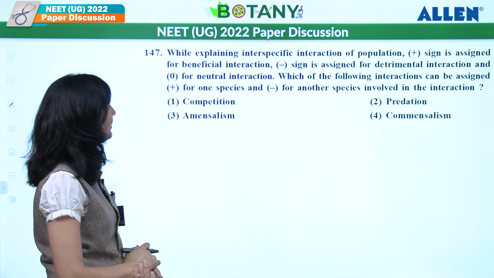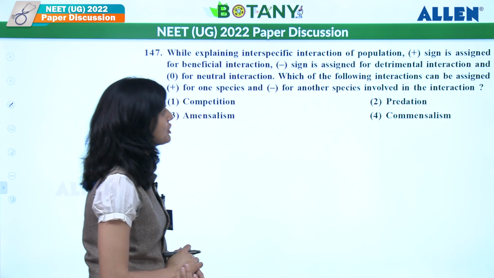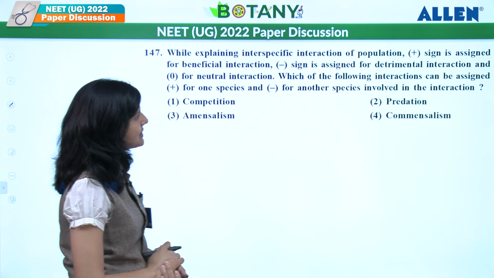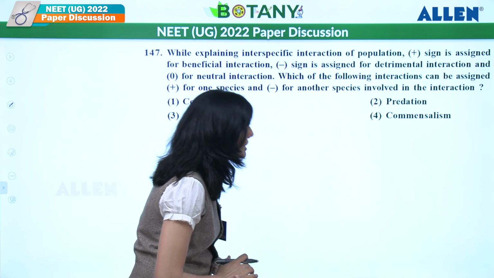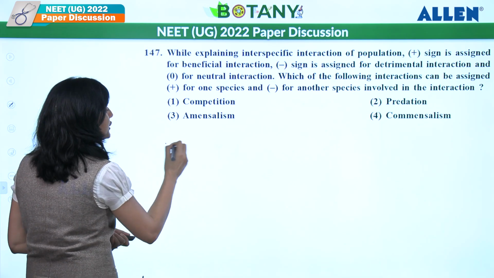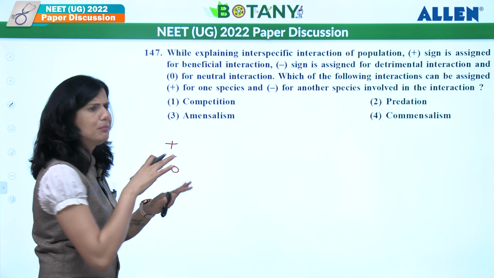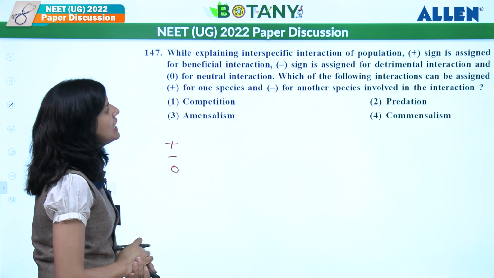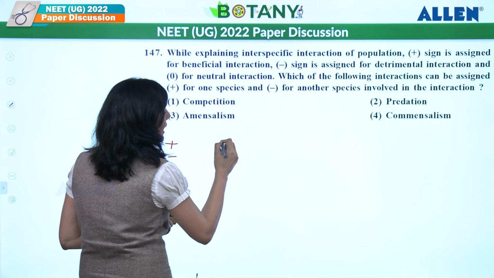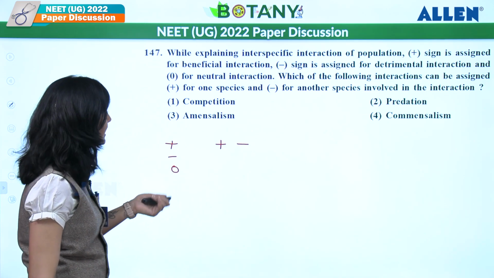Let's see 147. While explaining interspecific interaction of population, plus sign is assigned for beneficial interaction, minus sign is assigned for detrimental interaction, and for neutral, 0 is assigned. So plus is to benefit, minus is to harm, as well as 0 to become neutral, neither benefit nor harm. So in that, we have to find a sign for an interaction where one is getting benefit, another is getting harm. So let's see that.